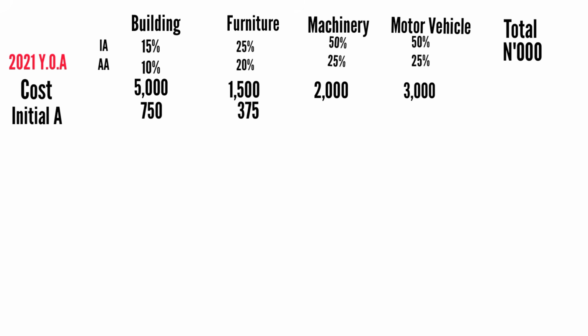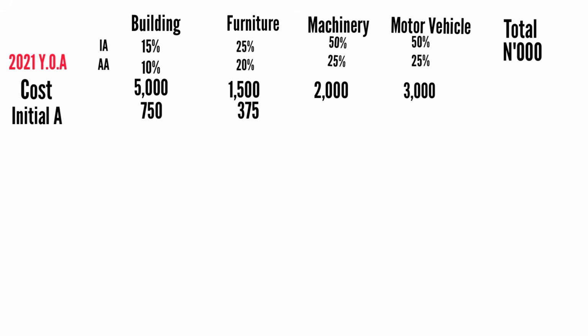You will now spread it over 10 years. Why are you spreading it over 10 years for building? Because it is 10%, right? So if you take 10% in year one, in year two, 10%, in year three, 10%, by the end of 10 years, you would have exhausted it. Do you understand? So that's why it's 10 years. So the best way to know that is to say 100% divided by 10%. So you get 10. You can see that for furniture, which is 20%, it is going to be 5 years, right? 100% divided by 20%. That's just common sense, right?